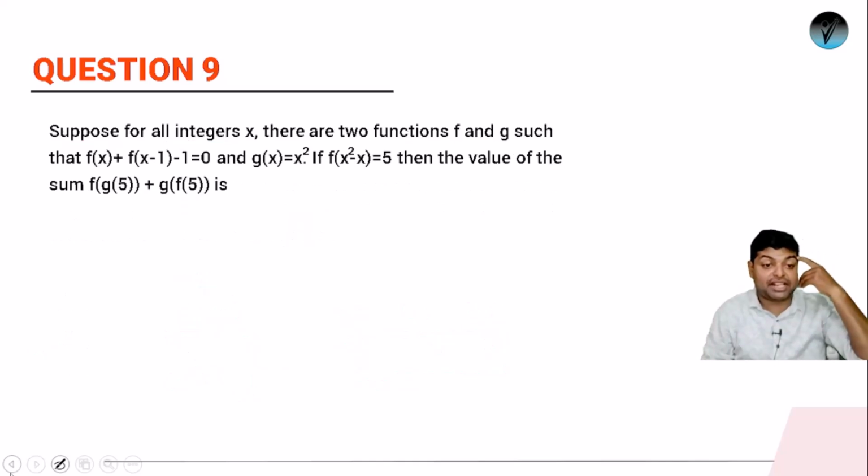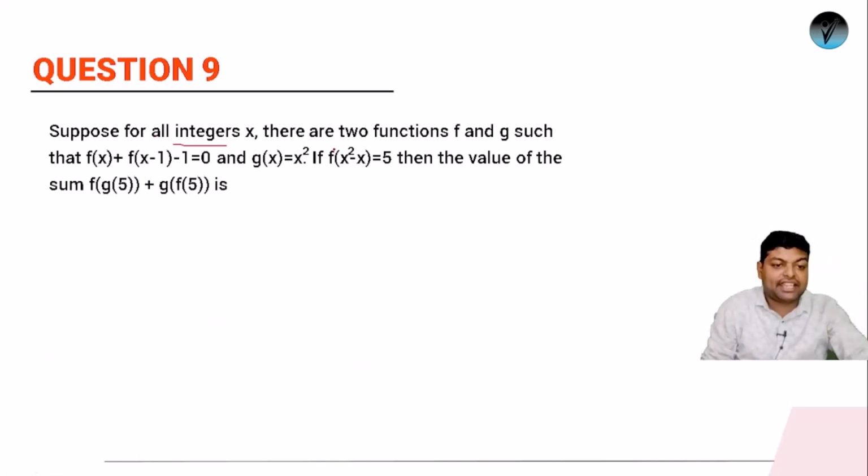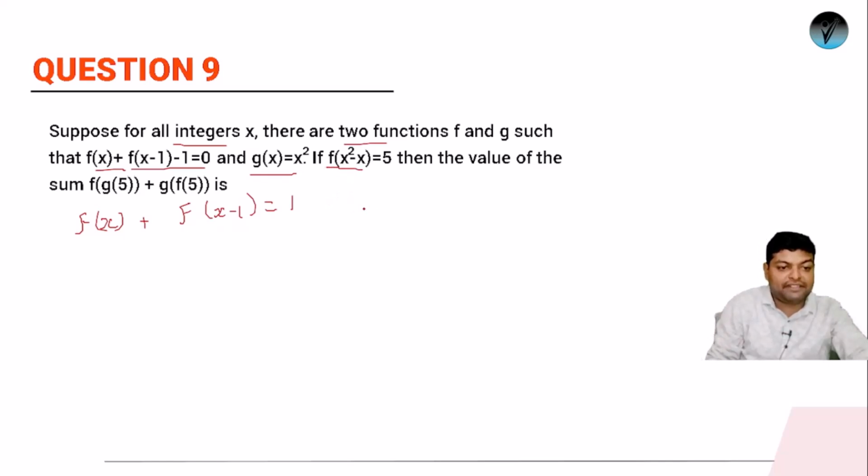Next we have as question number 9. So question number 9, suppose for all integers x, there are two functions f and g such that f of x plus f of x minus 1 is equal to 0. Or we can say if you will get the sum of f of x plus f of x minus 1, the sum should be what? It will be 1. And it has been given g of x is equals to x square. Also, if f of x square minus x is equals to 5, then the value of f of g5 and g of f5.